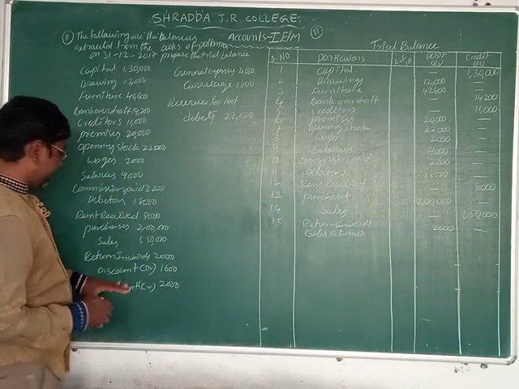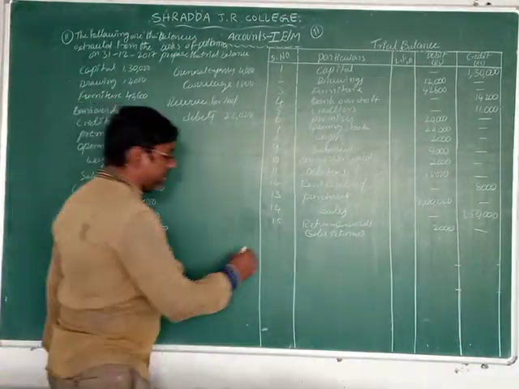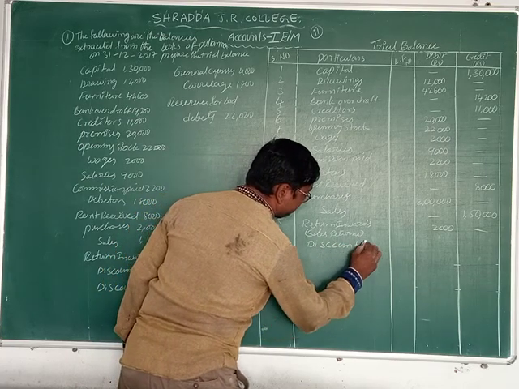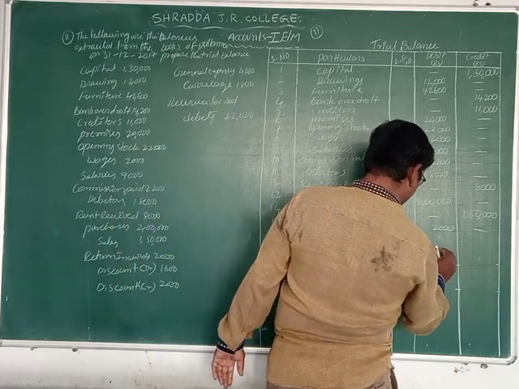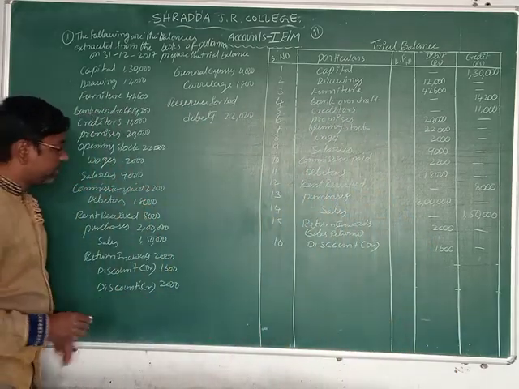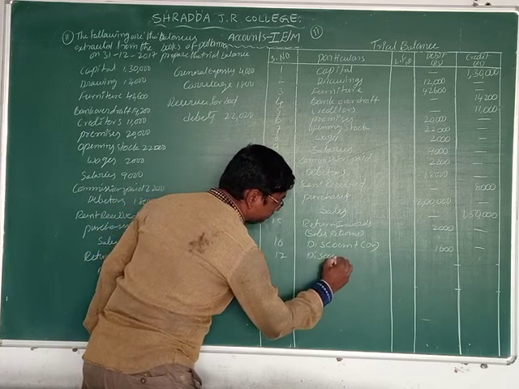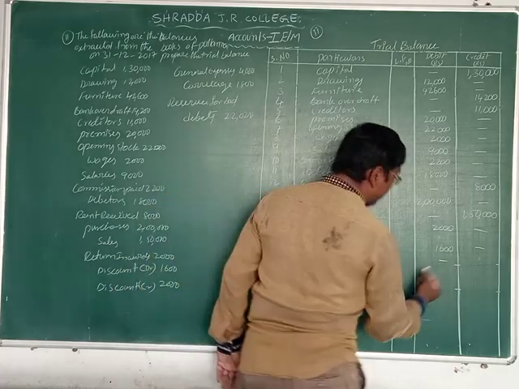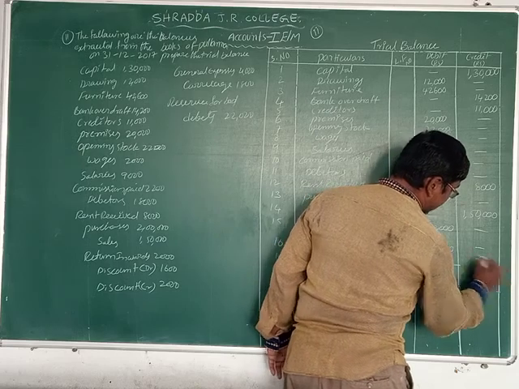Now next one, discount debit. There it is clearly mentioned debit. We can record it to debit side. Write down discount debit. We can record it to debit column having 1600. Okay. Now next one is what? Discount credit. Discount credit, then we can record it in credit side. What is the amount? 2000 rupees it is.